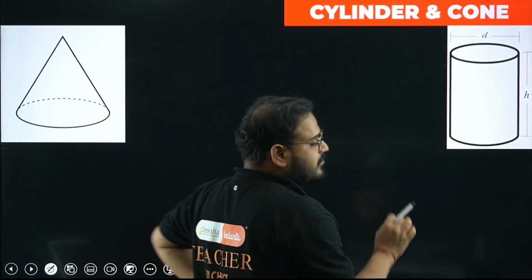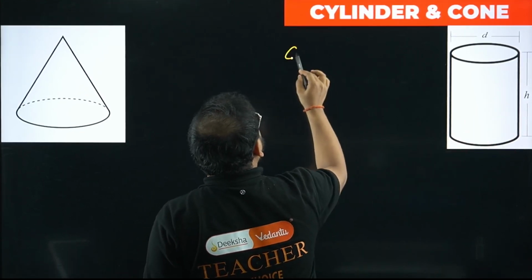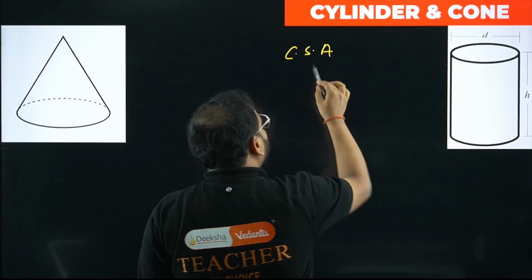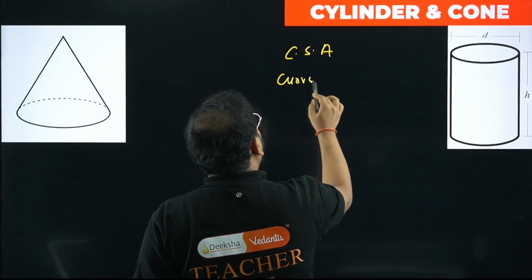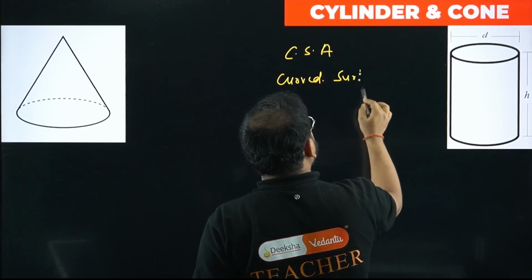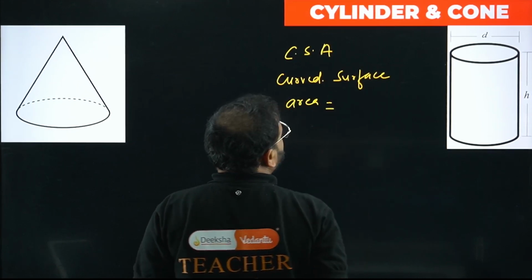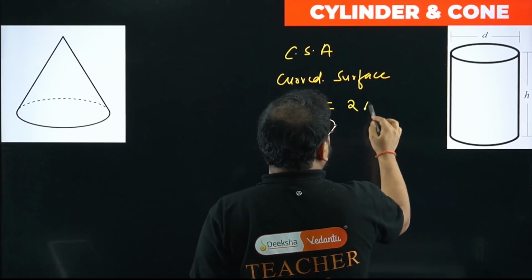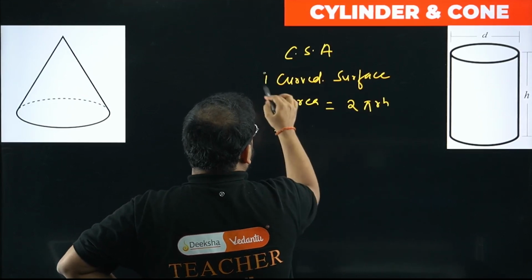In the case of the curved surface, this is a curved surface, right? We use the notation CSA. It is not cross section area. It is simply called curved surface area. And what is that? In this case, 2 pi r h. Okay, the first formula is this.